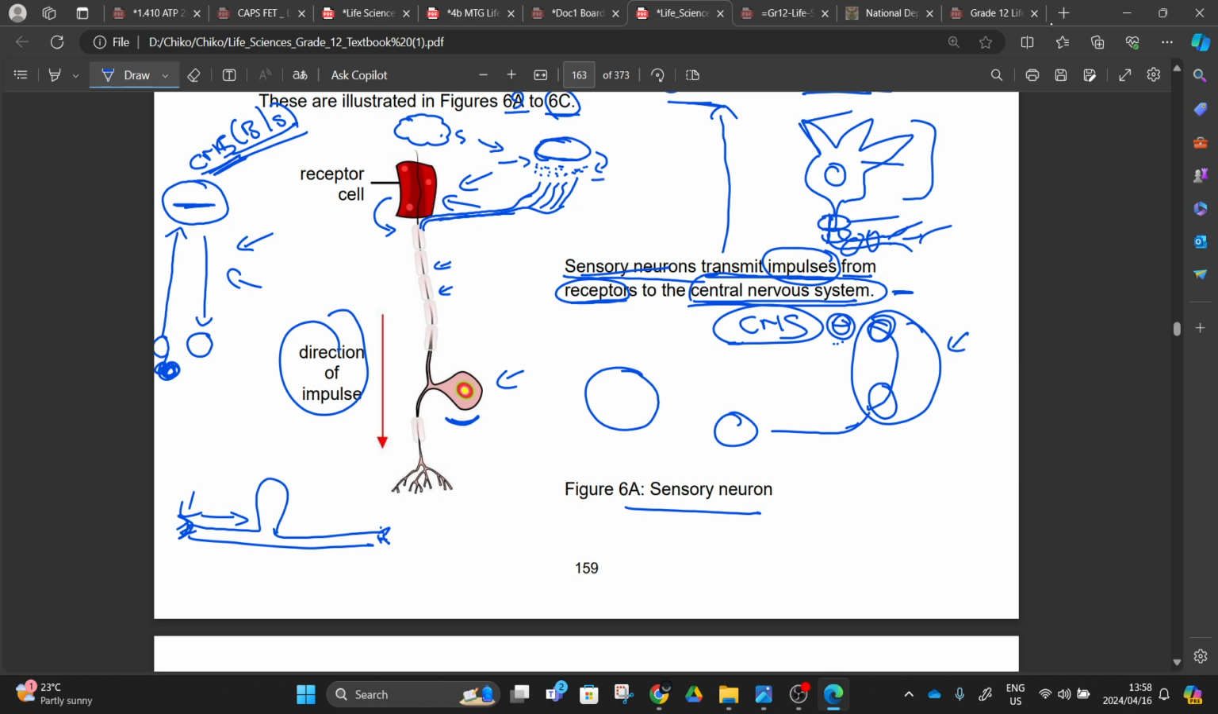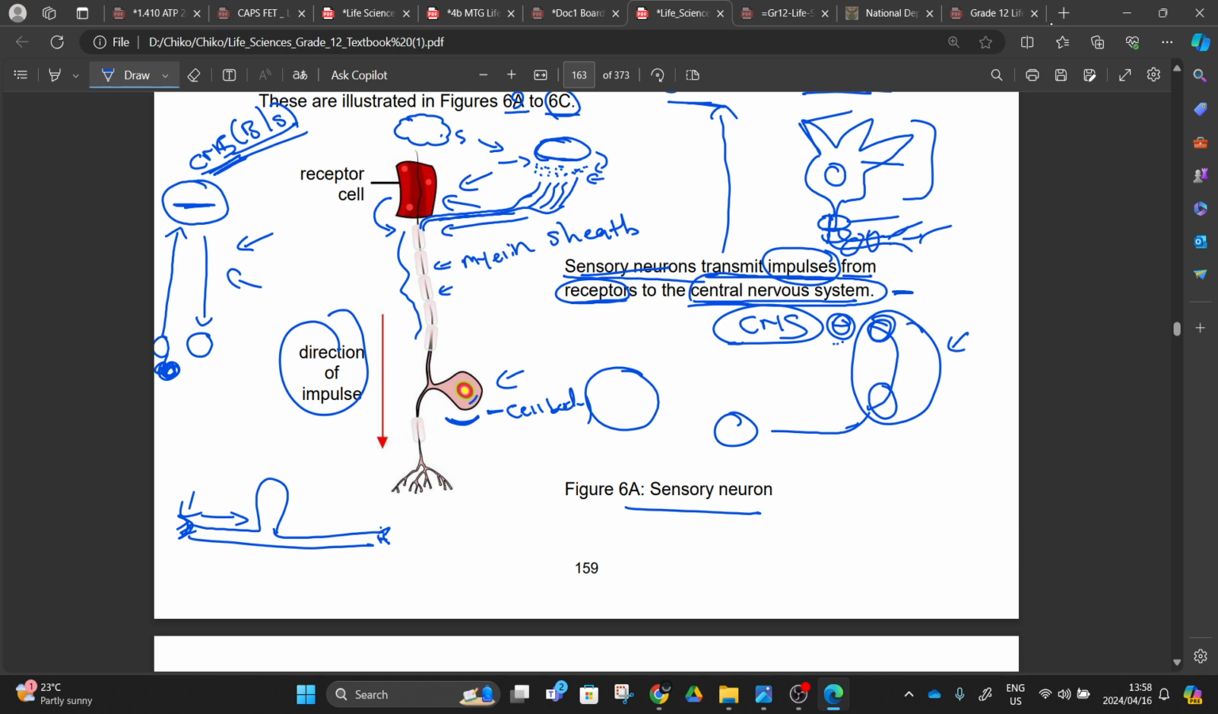So the message is picked up there from our dendrites. It's moving down from our axon, and when it comes to our myelin sheath, these are going to increase the speed of impulse, right? To what we call our cell body, right? This will be a cell body. Sorry, this will be our cell body.